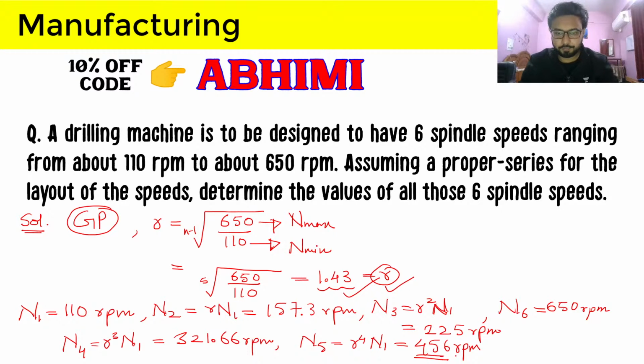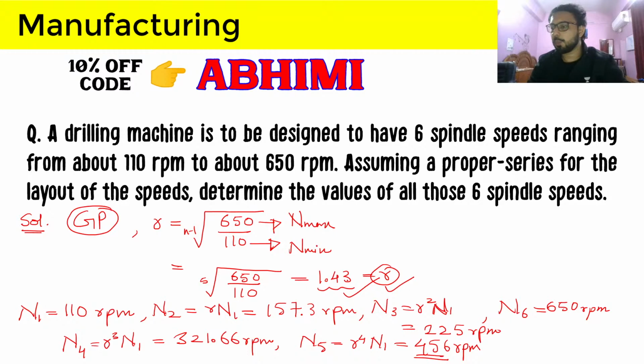And since we have taken a little bit of approximation here, the values are coming a little bit different. A nice thing we can learn from here is that n6 is coming out as 657, but it should come out as 650. So let's do one thing. Let's just use 1.426 and calculate.